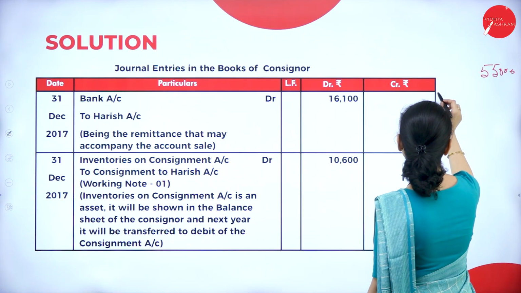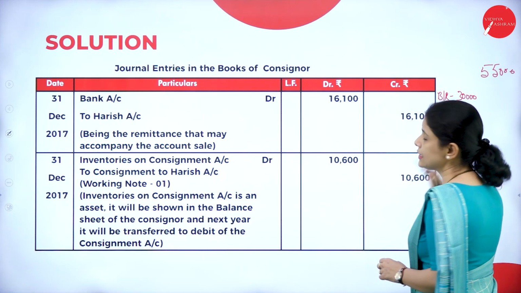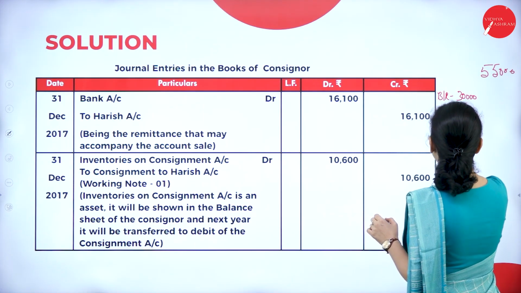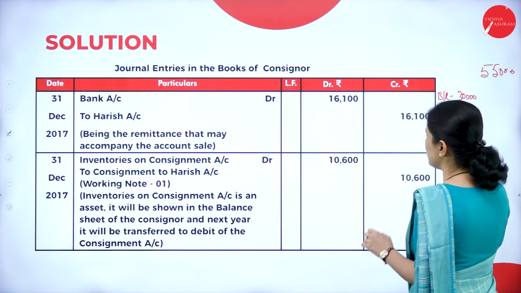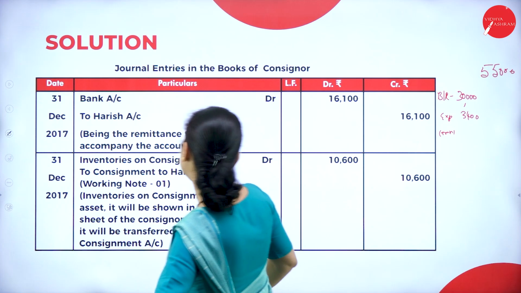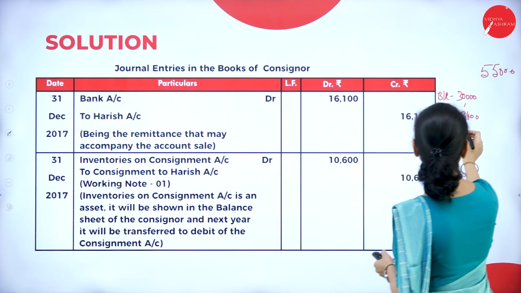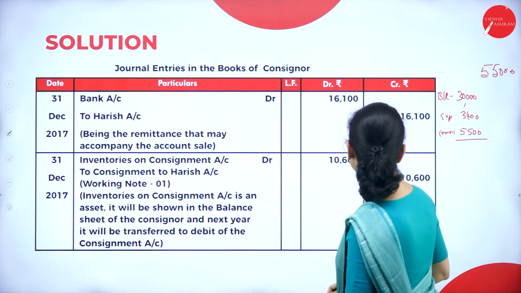Here the bills receivable is 30,000. Expenses incurred by consignee is 3,400 and the last one is the commission. So how much is the commission? Let us see. Commission is 5,500. Let us see the total here.